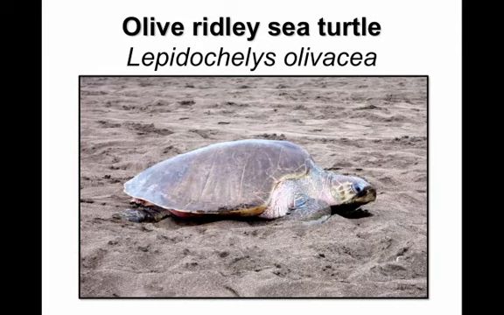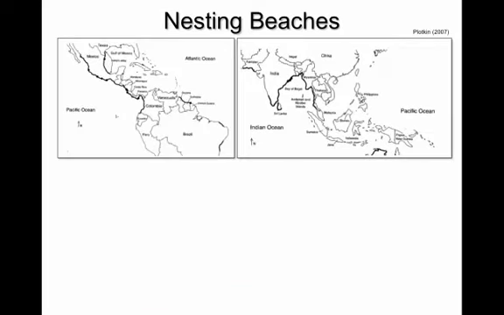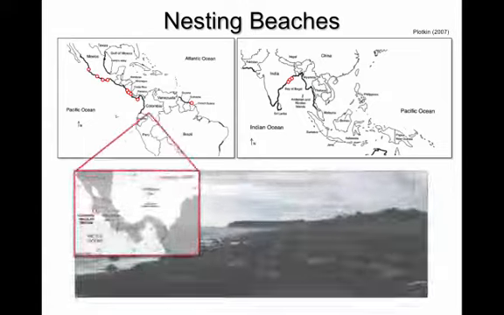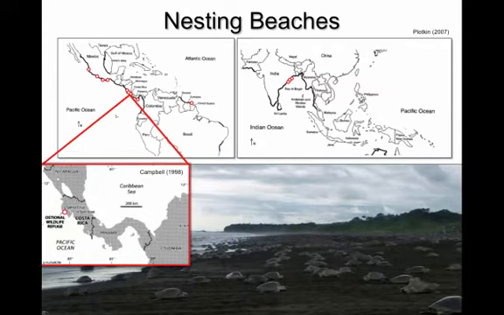The olive Ridley sea turtle is listed as endangered and threatened throughout its range. This species of sea turtle has nesting sites along the Pacific, Atlantic, and Indian Ocean, and exhibits a unique mass nesting behavior at few of these nesting sites. My study site is located at the Ostional Wildlife Refuge on the northern Pacific coast of Costa Rica.